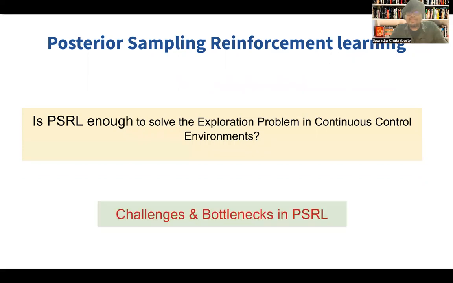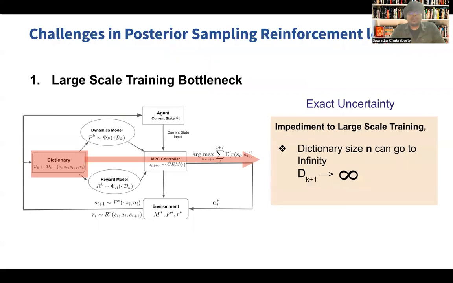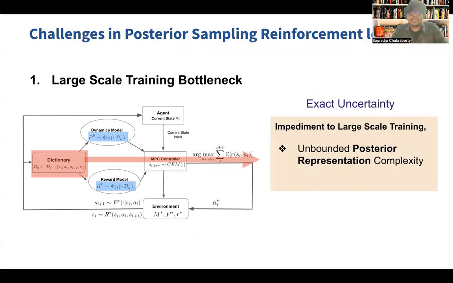Let's discuss some of the challenges and bottlenecks in PSRL. One of the major challenges is the large-scale training bottleneck. As we discussed, over the iterations we append more and more state, action, next state tuples to the dictionary, and the dictionary size can potentially grow to infinity for large-scale environments, which requires a huge amount of samples.